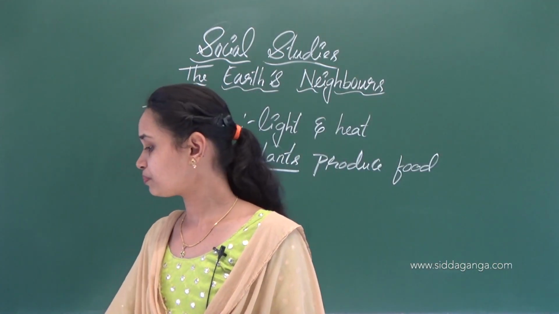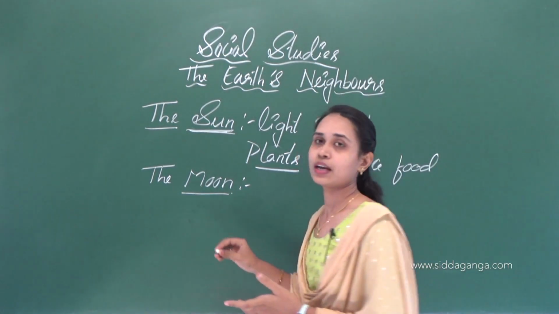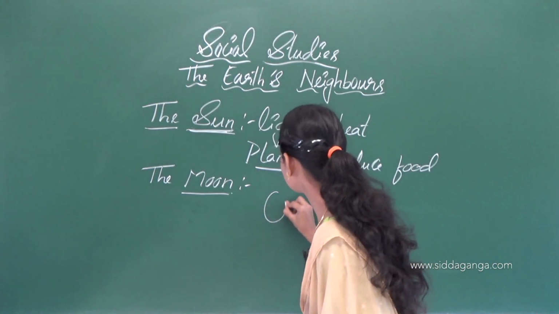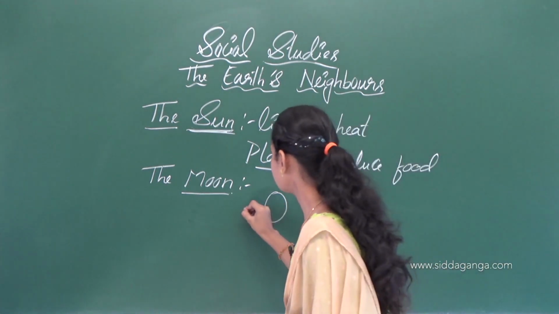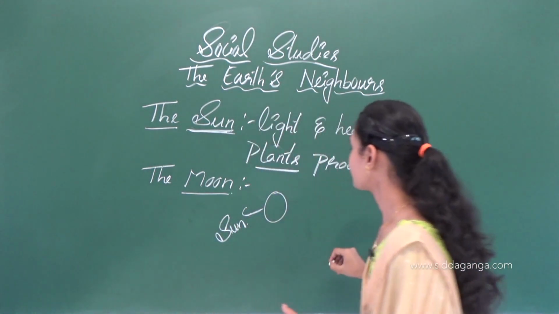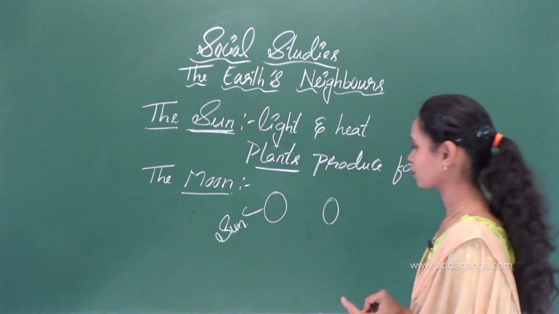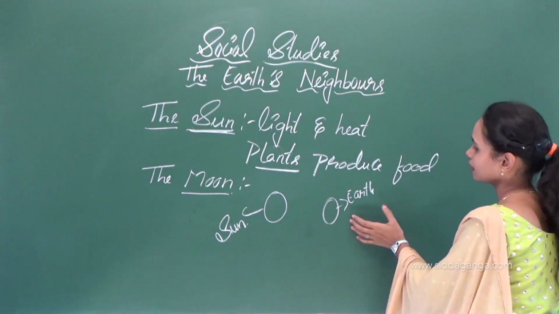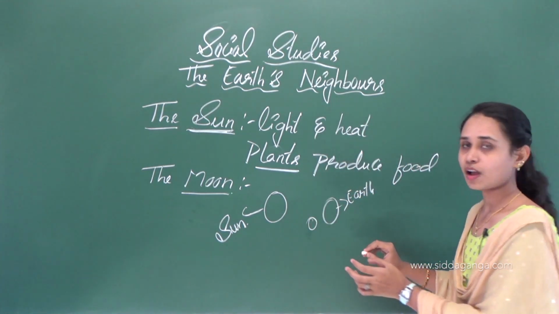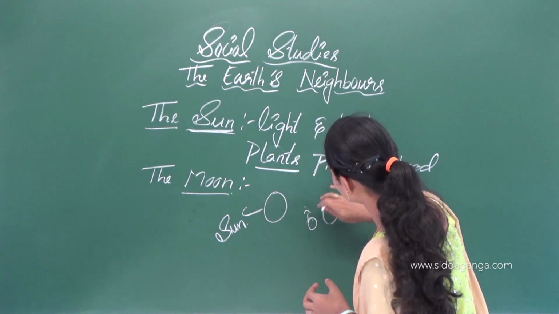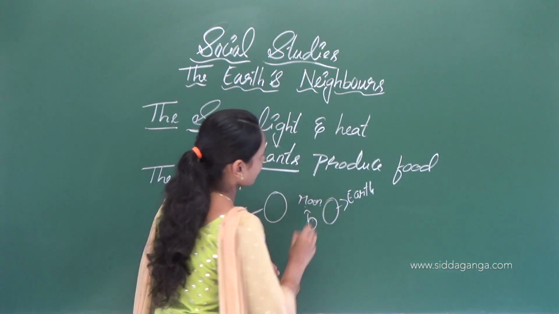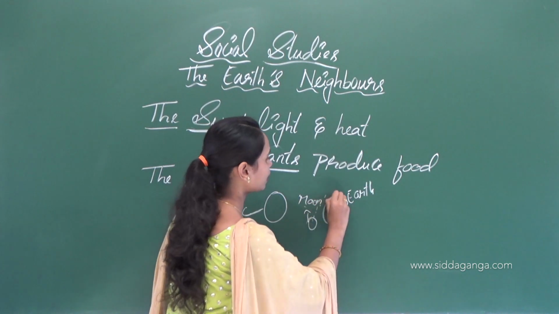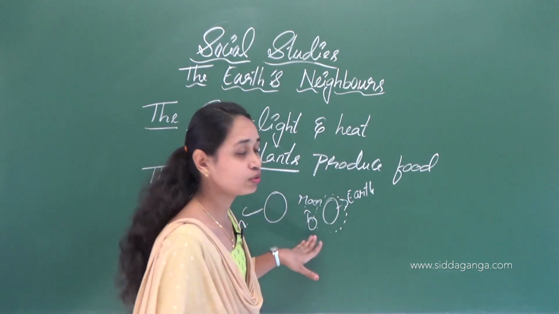The moon moves around the earth. For example, see here: this is the sun, this is the earth, and this is the moon. The moon moves around the earth.